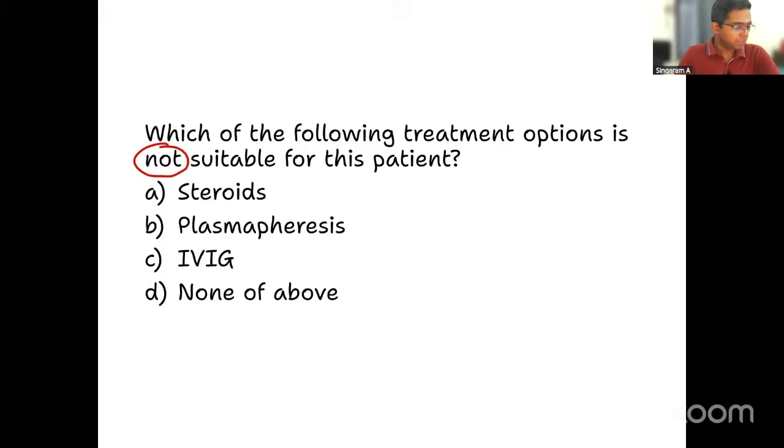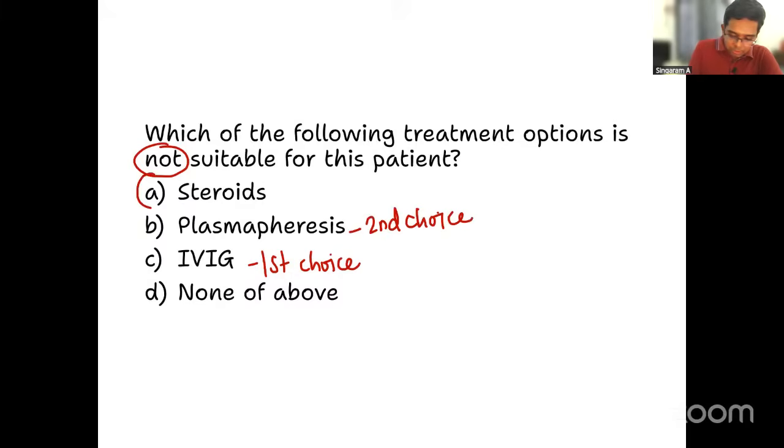Okay, now tell me one thing. Which is the treatment of choice or the first choice treatment? Very good. It is IVIG, which will be the first choice of treatment. So that cannot be the answer. Plasmapheresis is the second line or the second choice. We can try. But steroids are not suited as a treatment option in patients with Guillain-Barré syndrome. So that will be the answer for the question, right?